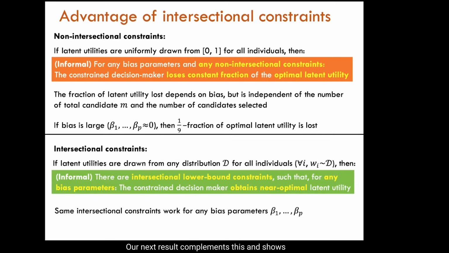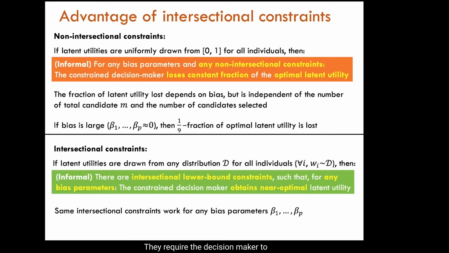Our next result complements this and shows that intersectional constraints can mitigate implicit bias. So there are intersectional constraints such that irrespective of the decision maker's bias, if the decision maker is required to satisfy these constraints, then they achieve near optimal latent utility. These intersectional constraints are also natural.